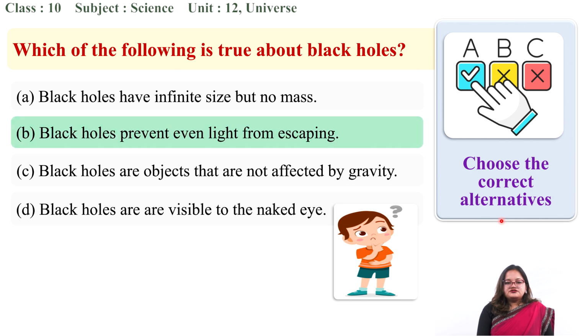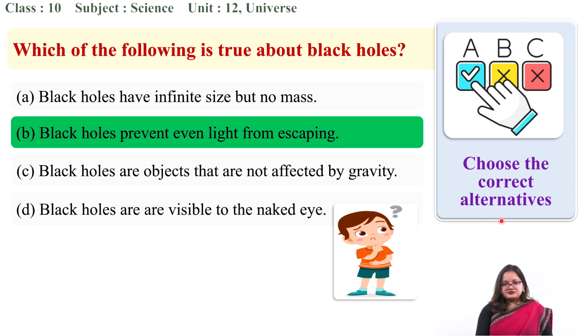So the correct answer for this is option B, because we just studied that a black hole is so dense that its gravity is so strong that even light cannot escape from it. Okay, so let's look at the second question.